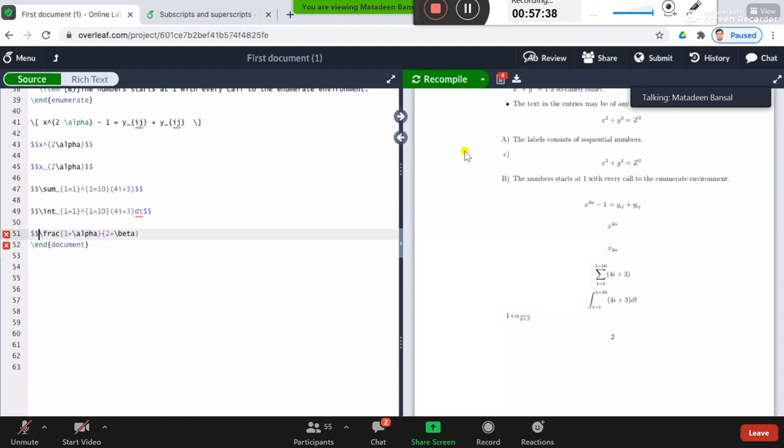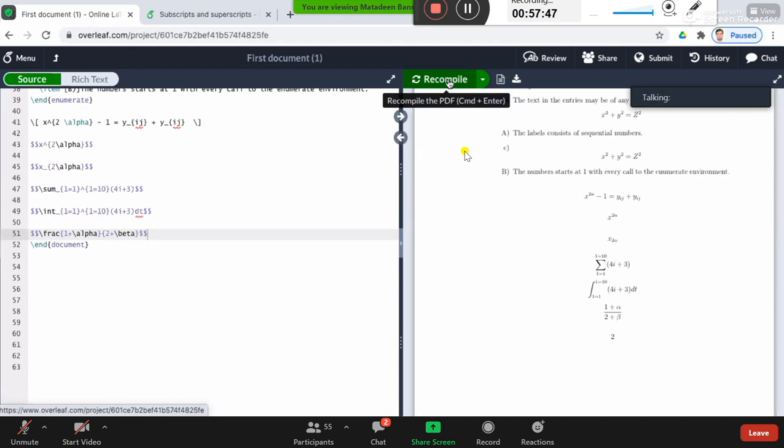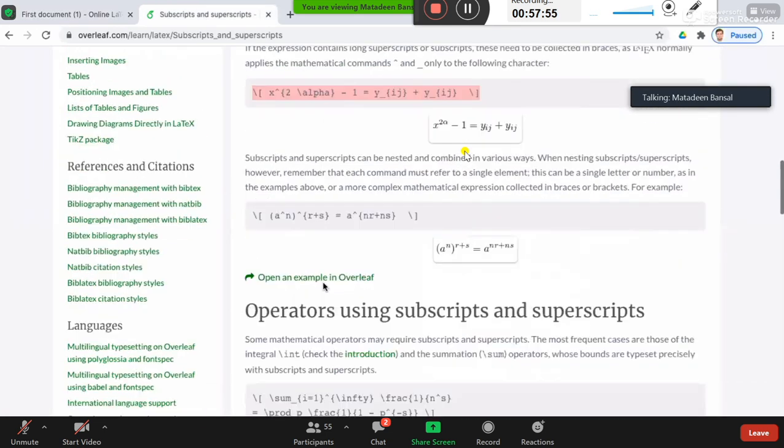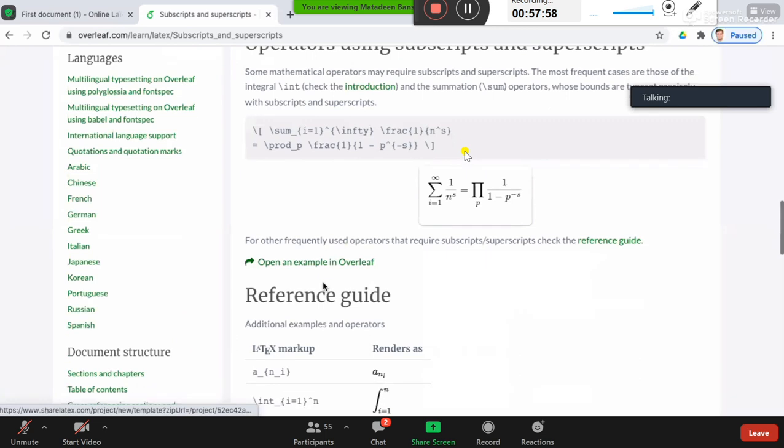I made a mistake of not using the math mode. One plus alpha over 2 plus beta, right? So this is how the math will work. So this is fractions. You can use fractions, right?